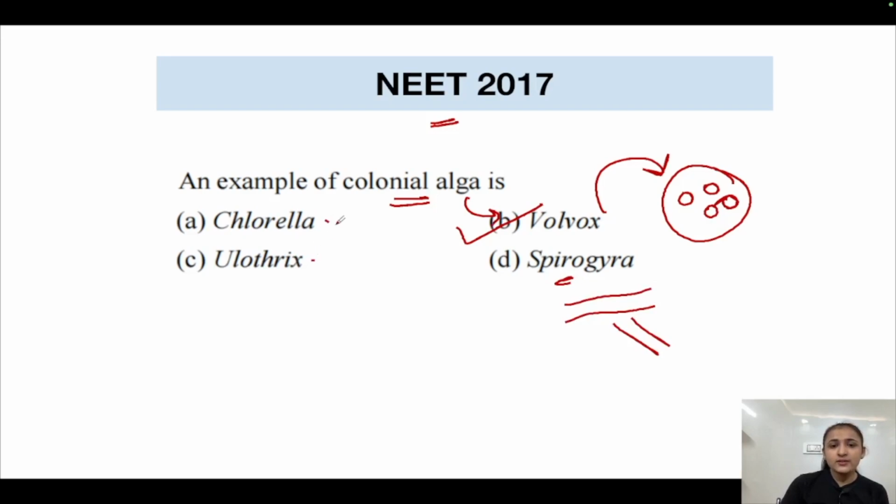Chlorella and Ulothrix, all of these options. Chlorella here is unicellular algae, so this option is incorrect. This option is also incorrect, and Ulothrix is also incorrect. So the correct answer is option number B, because the only colonial alga among these four options is Volvox.